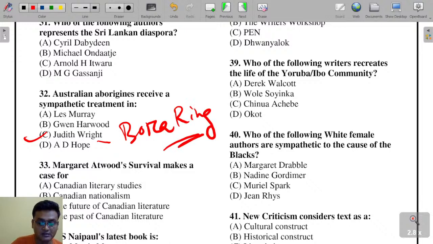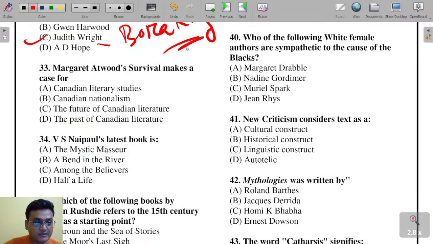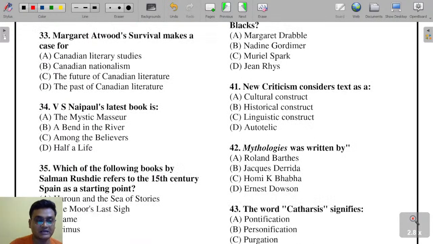You see that the concept of the tattoo has been taken from these Aboriginal people. Usually they made a tattoo on their body for identification. Now we are doing tattoos, but actually the concept of tattoos has come from the Aborigines. So Bora Ring is a famous work by Judith Wright, the Australian writer.